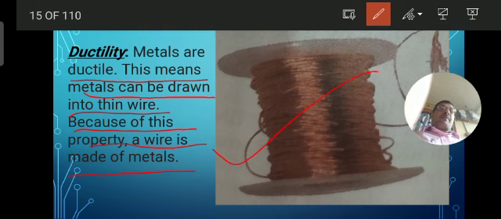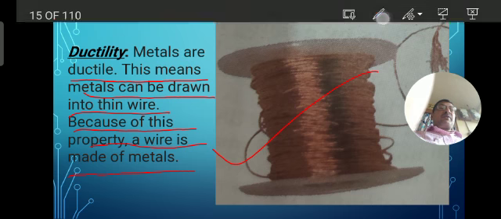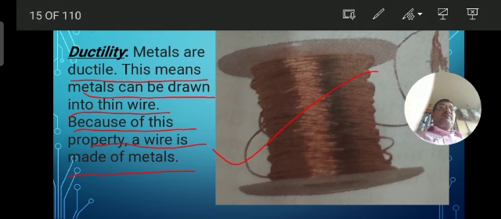See the copper metal, and it is converted into wire. Wood cannot be converted into wire. Any non-metal, sulfur, cannot be converted into wire. So this is because of the property of metals. They can be drawn into thin wires, and because of that, they are known to be ductile in nature. Okay students, I think that is clear.